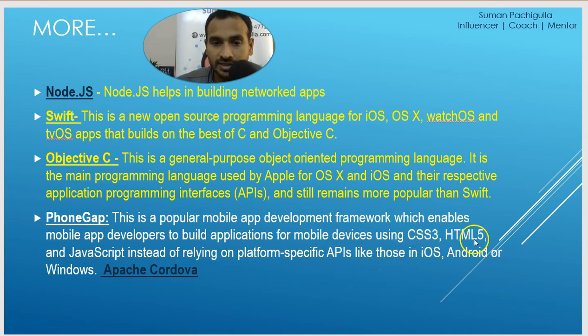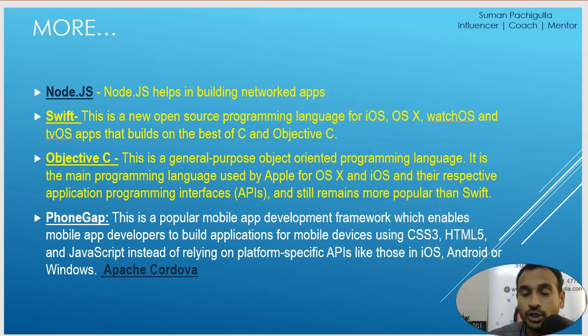So these, CSS3, HTML, JavaScript, are primarily front end technologies. They use them to build multi-platform applications. All right. Now Apache Cordova, you may hear names like Apache Cordova, which is usually used to call PhoneGap. So don't be confused, both are the same thing.